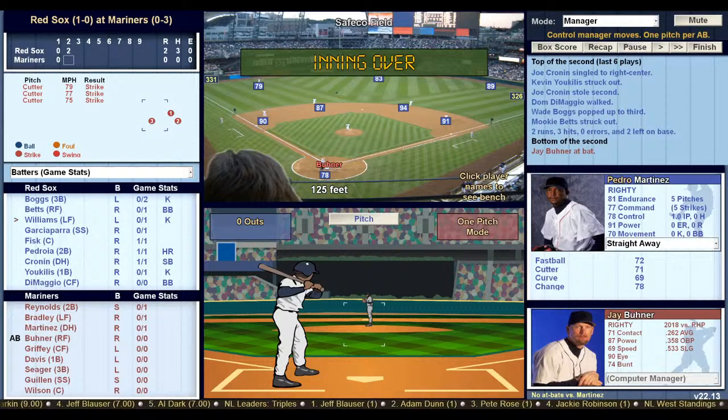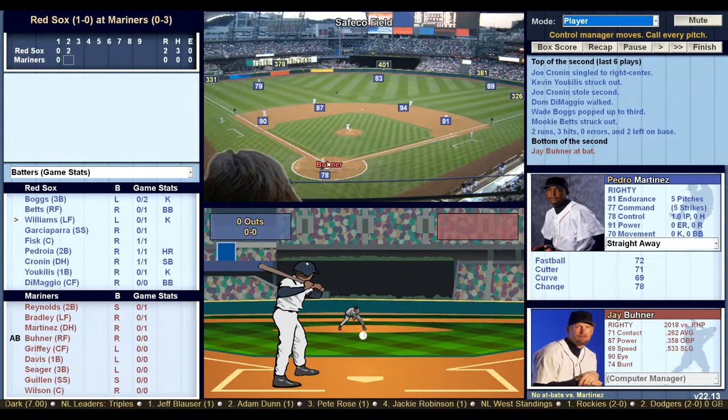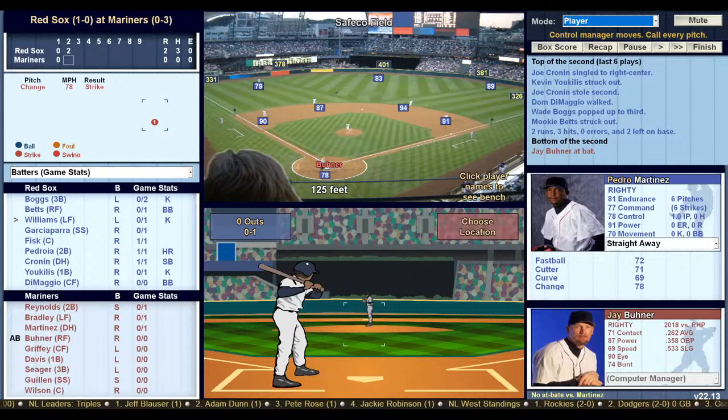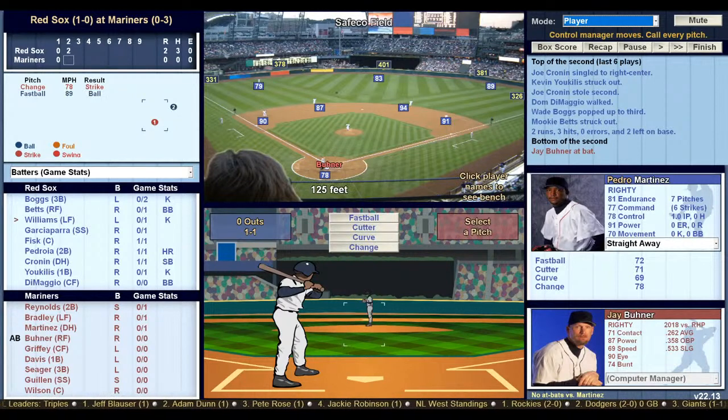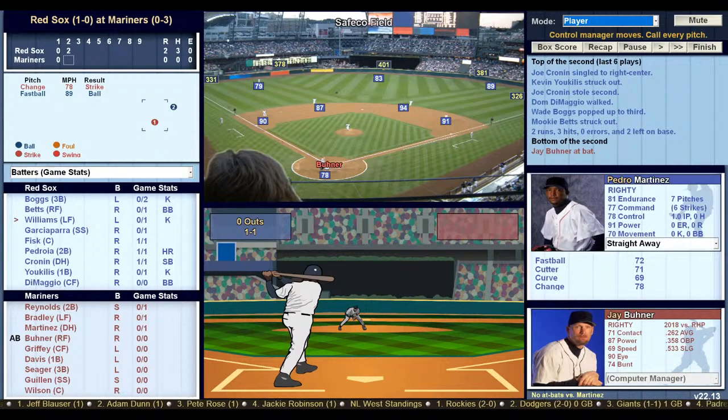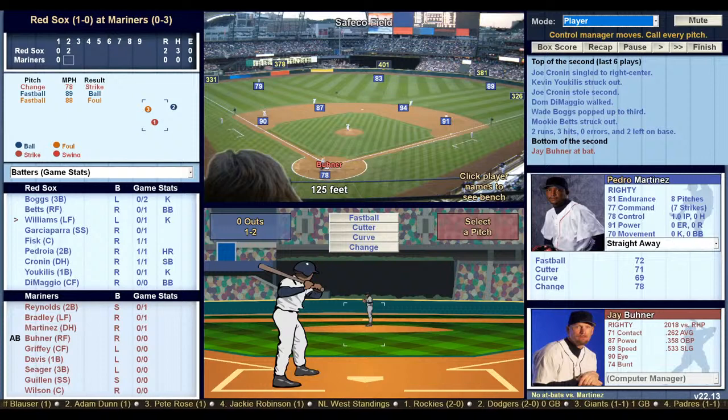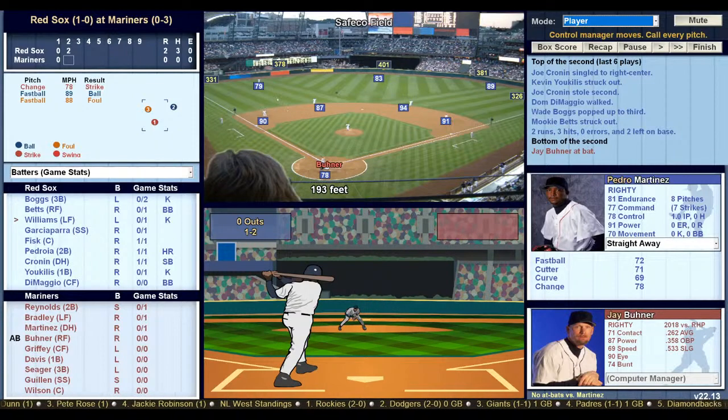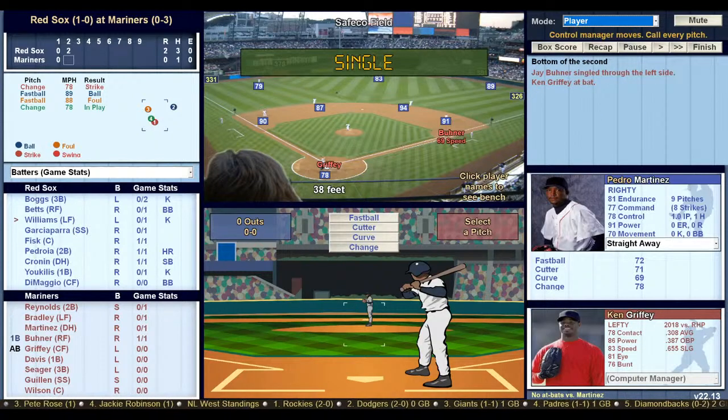And I'm going to get different pitchers because these are very generic. Came with the game. I click on player. Jay Buhner homered off Clemens in game 1. We're going to change up low. Strike 1. Fastball high and away. 1-1 count. Fastball in. Oh, Buhner drives that ball deep but foul. 1-2 count. Change up in the dirt. Base hit through the left side. Buhner waited nicely on that one.